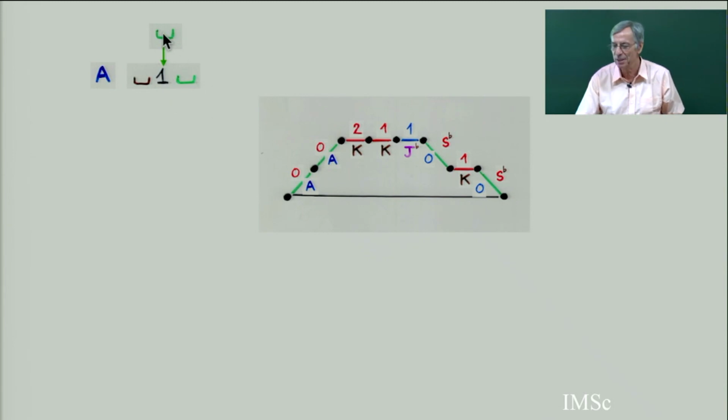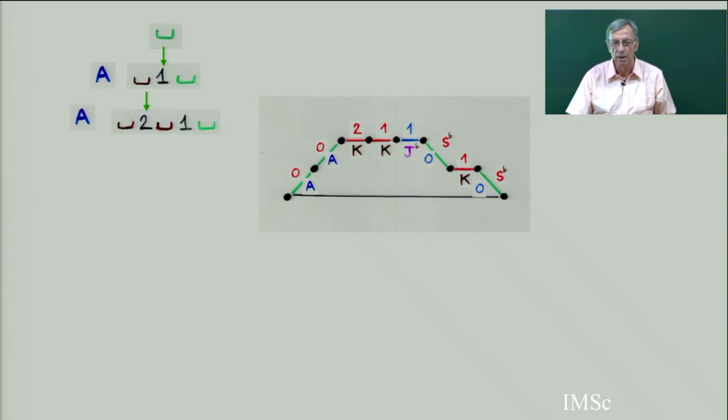So you start with an empty cell. I put the operator A in choice number 0. So I put this. A is opening 2 cells. Now the second operator A, you put in position 0. 0 means from left to right. This is position 0, position 1. So this is 2. Now the K is in number 2. So 0, 1, 2. So I am going to add the 3 here. And K means you open a new cell on the right.